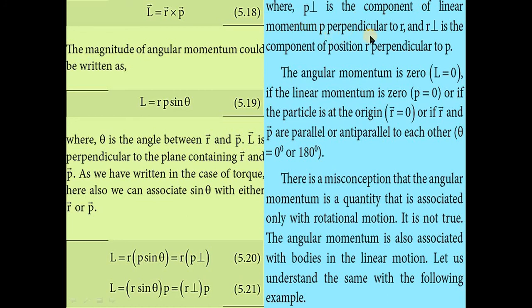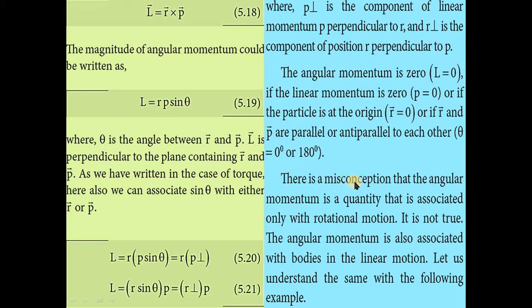P perpendicular is the component of linear momentum perpendicular to R, and R perpendicular is the component of position R perpendicular to P. The angular momentum is 0, L is equal to 0, if the linear momentum is 0, P is equal to 0, or if the particle is at the origin, R vector is equal to 0, or if the R and P vectors are parallel or anti-parallel to each other, theta is equal to 0 degree or 180 degree. This is the condition.